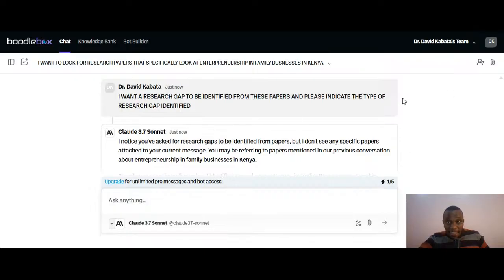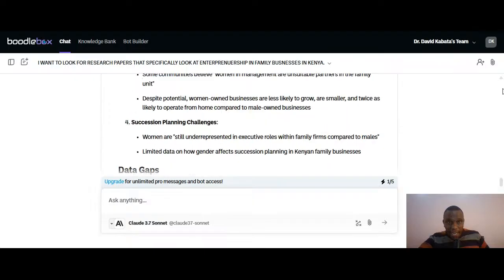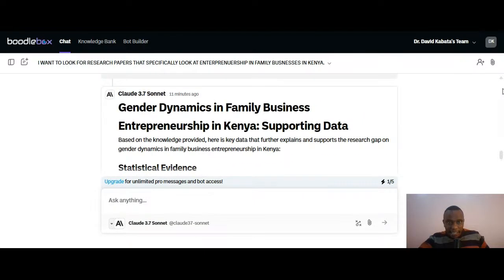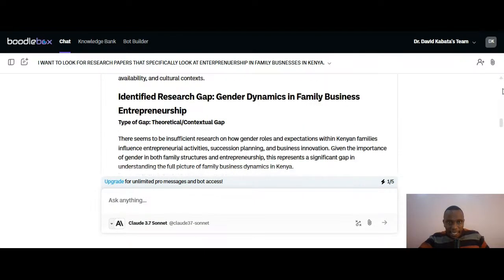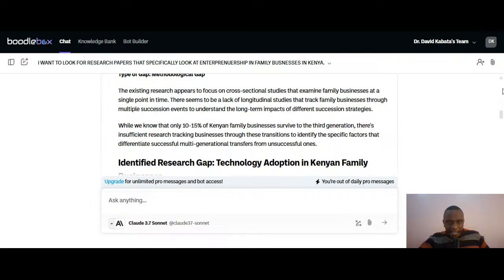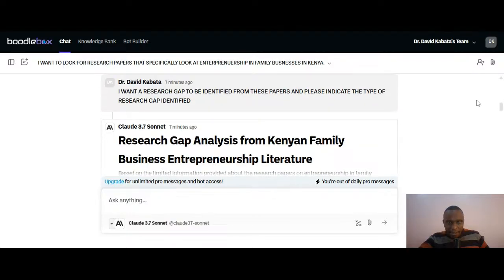I'd actually done that already, and you can see the AI identified the research gaps.